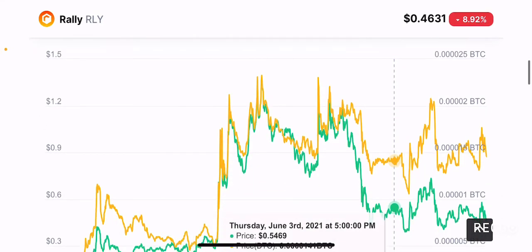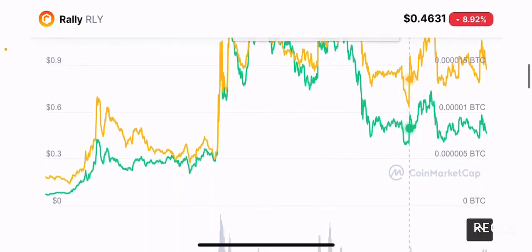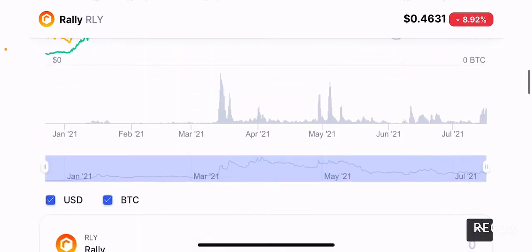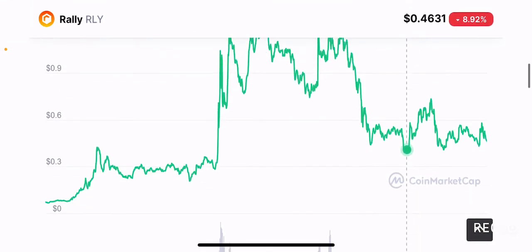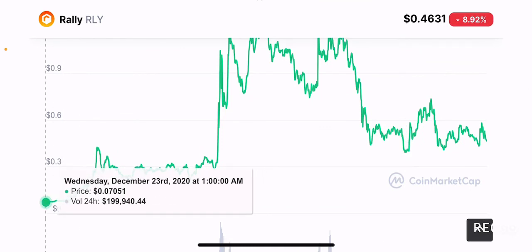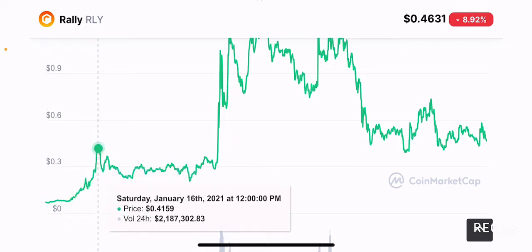But if we see the price history for Rally, or the RLY token, in dollar comparative, this token price has been available since December 2020, when the token was initially worth 7 cents per token, and then it went to a relative all-time high of 41 cents in mid-January this year.